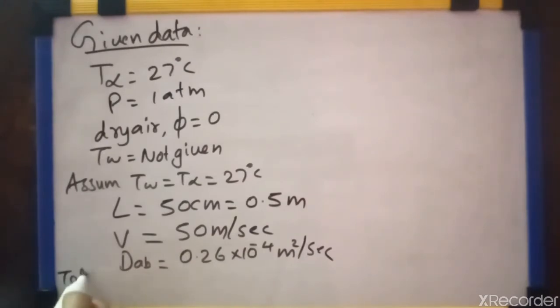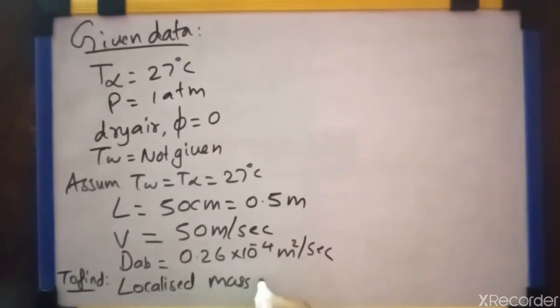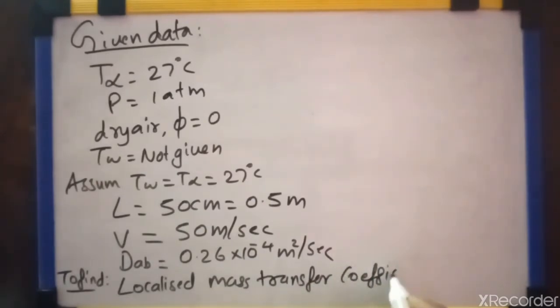And to find, we have to find out the localized mass transfer coefficient, that is HMX. That is HM at a particular place, the mass transfer coefficient HM at a particular distance x.